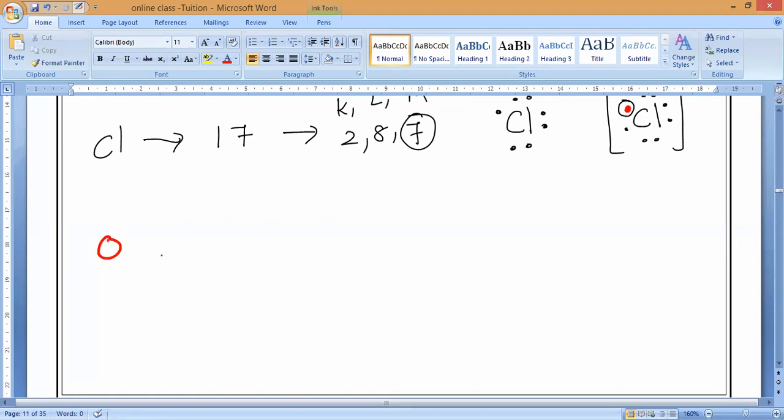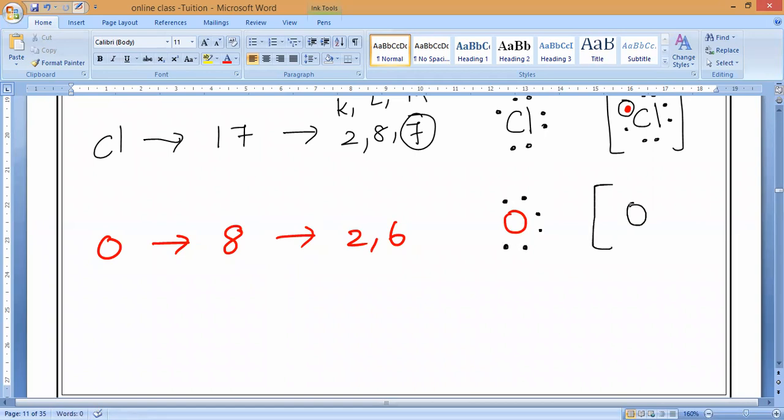Next, oxygen. Oxygen, tell me, what is the atomic number? 8. Configuration 2, 6. So now what will come? This is oxygen. How many dots will come? 2, 4, 6. Correct? Now the oxygen atom. The ion, anybody? Oxygen ion is 8: 2, 4, 6 and 2 gained. I am representing the gained electrons with red dots, so the charge is 2 minus. Understand, Tarani, now?